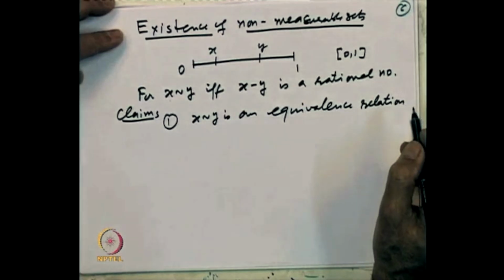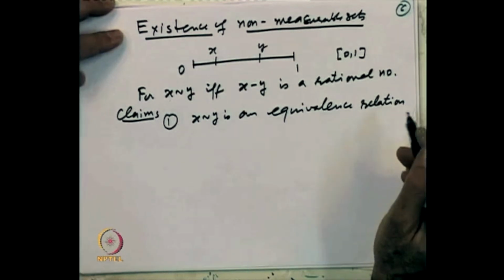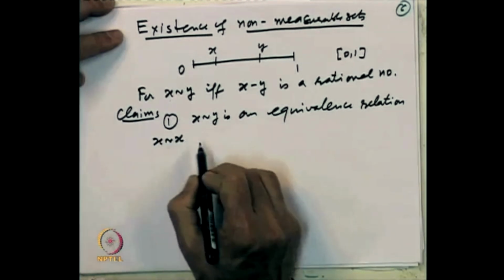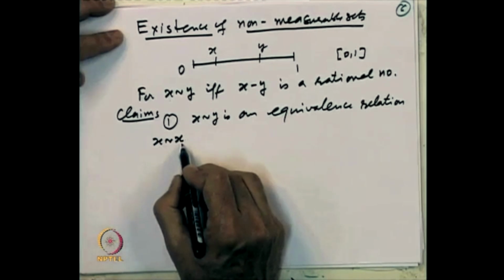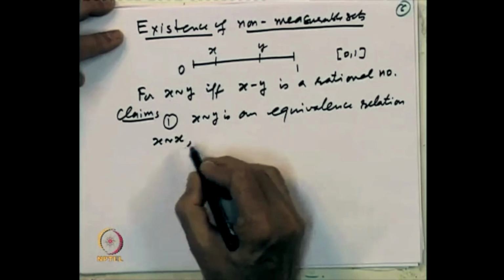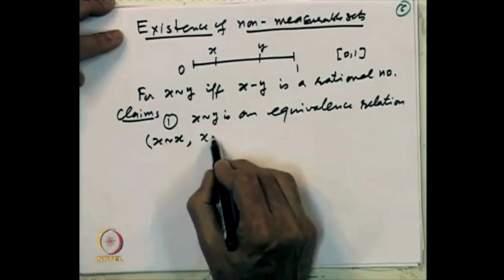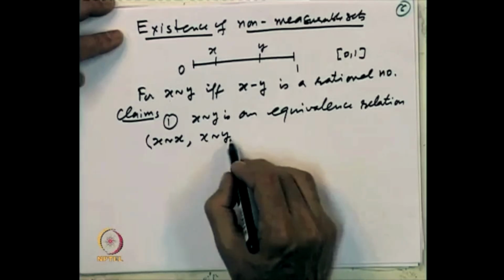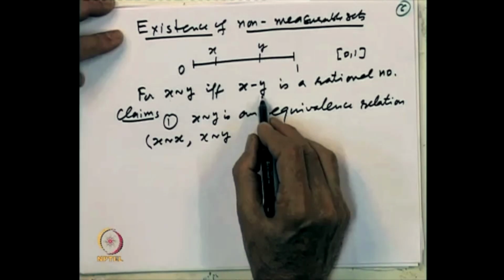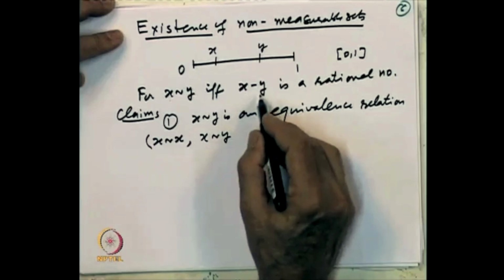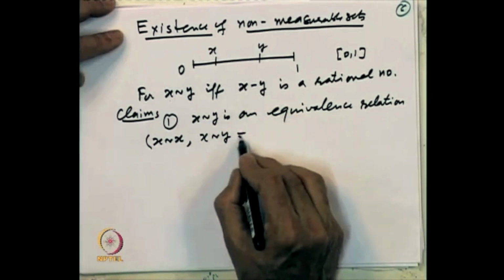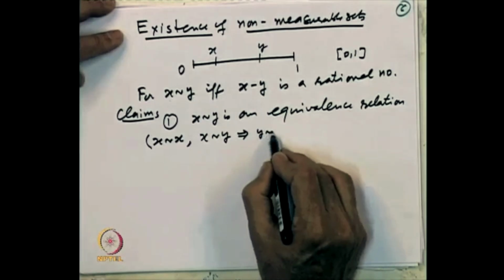So what does equivalence relation mean? It means it is reflexive, symmetric and transitive. What is reflexive? x is related to x, that is obvious because x minus x is 0 and that is a rational number. Secondly, if x is related to y, that means x minus y is a rational number, and so the negative of that, y minus x, also is a rational number, so that implies y is related to x.